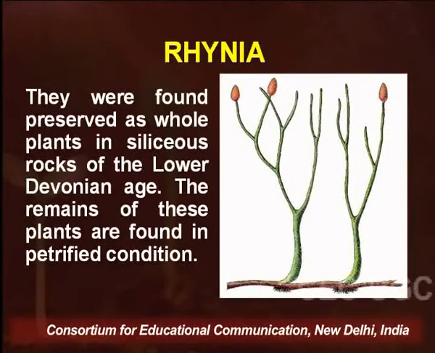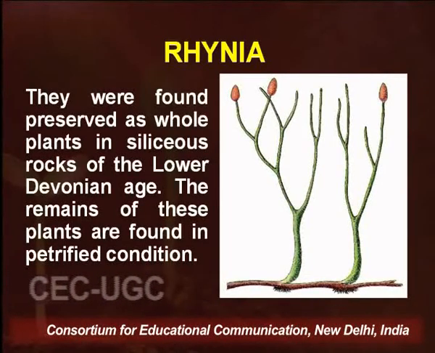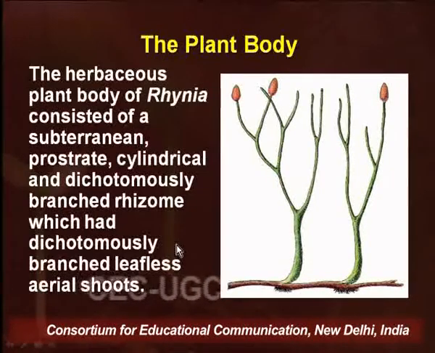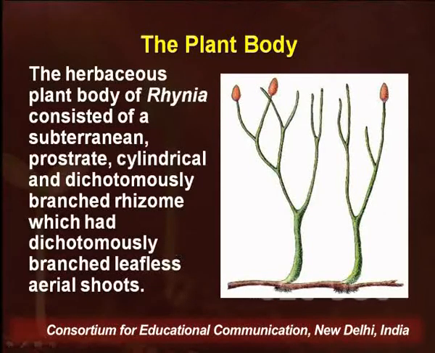Rhynia were found preserved as whole plants in siliceous rocks of the lower Devonian age. The remains of these plants are found in petrified conditions. The herbaceous plant body of Rhynia consisted of a subterranean, prostrate, cylindrical and dichotomously branched rhizome, which has dichotomously branched leafless aerial shoots.